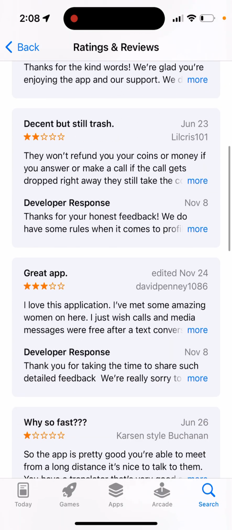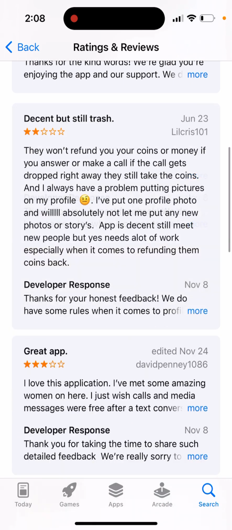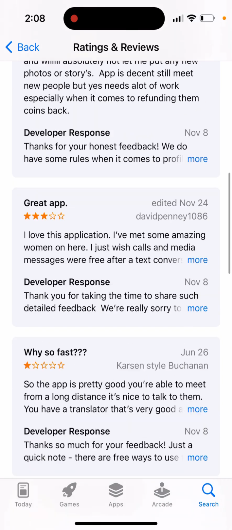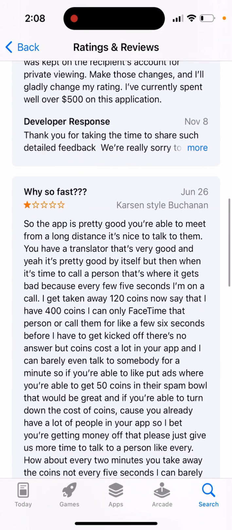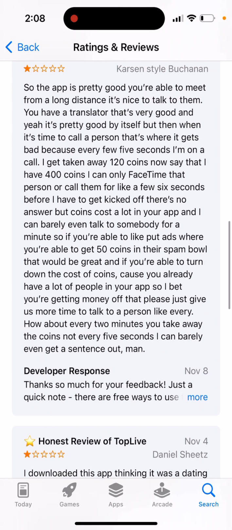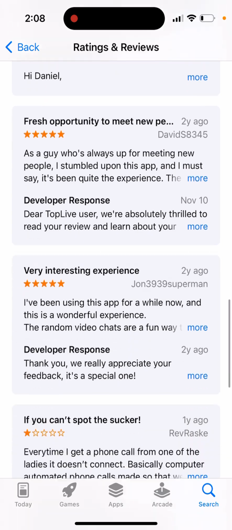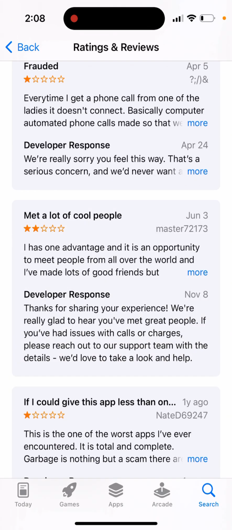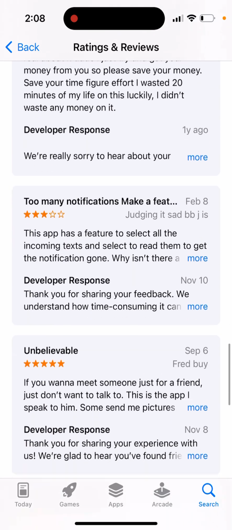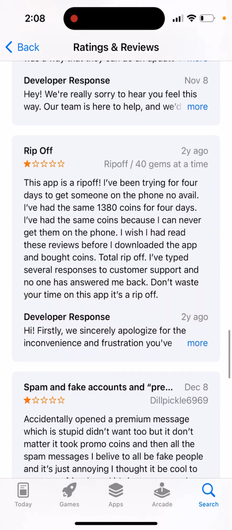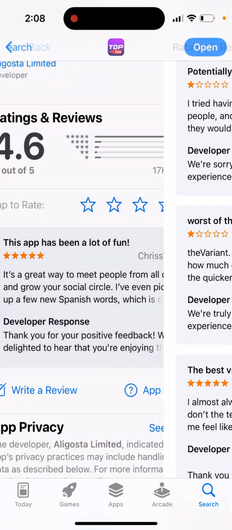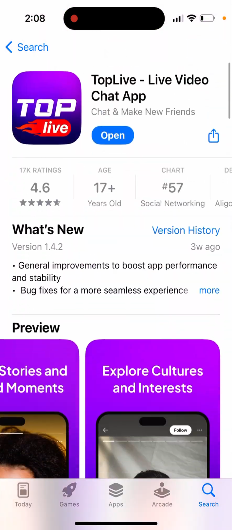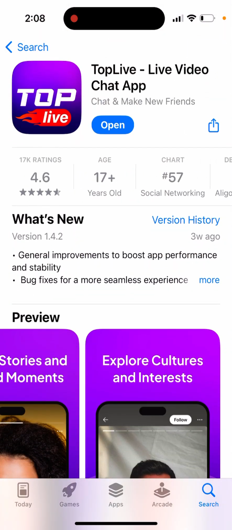Still trash. They won't refund your coins, your money if you answer or make a call, if the call gets dropped right away, and still take the coins. So some people still say it's fraud, doesn't connect. There are a lot of automated phone calls. So potentially fake app. So yeah, you need to know that. Even if it's advertised heavily and so on, yeah, that's kind of the idea.